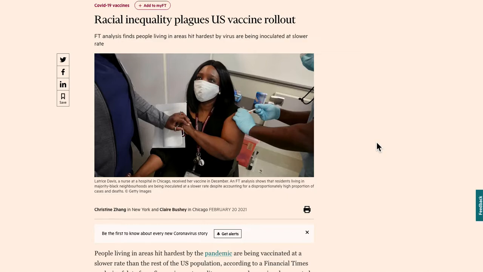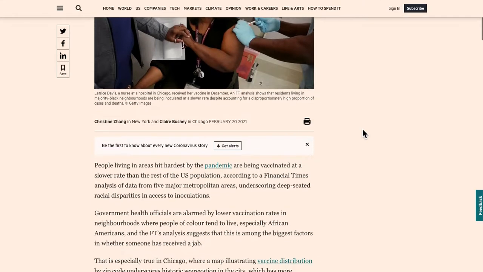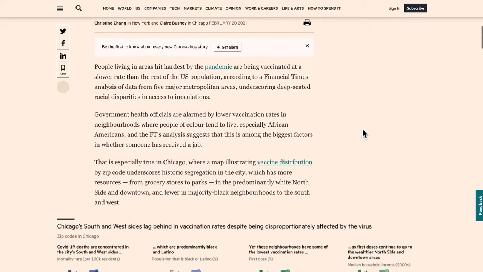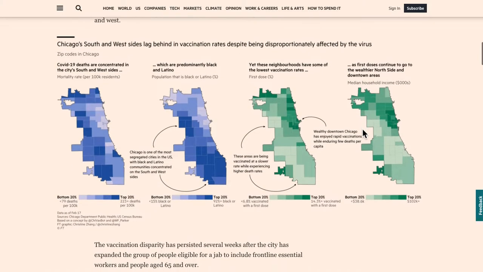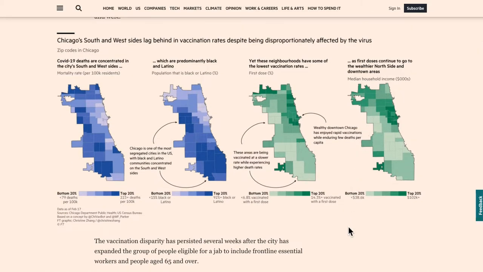This one is from the Financial Times, in a story from late February 2021. Racial inequality plagues the U.S. vaccine rollout, written by Christine Zhang, who appeared on the PolicyViz podcast a few months ago, and Claire Bushey. Let's scroll down and take a look here. We've got a longer piece here than some of the other critiques that I've done, but I really like this one. It's a combination of a bunch of different things. Let's take each one step by step.